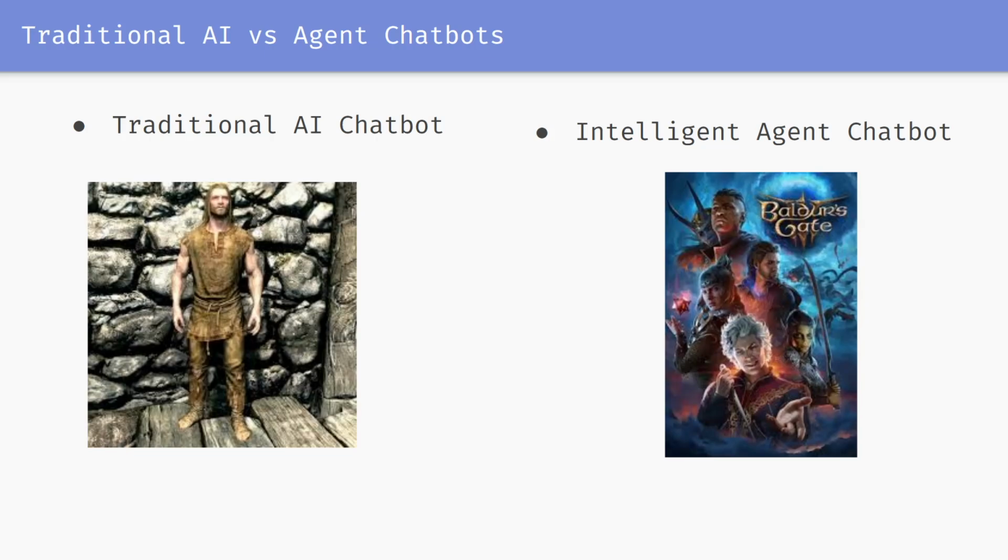So, what I have here, these two, another analogy is a regular NPC versus the NPCs in Baldur's Gate. Their NPCs are very intelligent, right? They have specific rules compared to regular NPCs, right? And we could think of this analogy: think of the low-level NPC, a non-playable character in a vast RPG world. It has a very specific set of pre-programmed dialogues and responses to certain keywords or phrases, right? If you ask it something outside of its limited script, it's likely to give you a generic and unhelpful reply, versus Baldur's Gate, right?